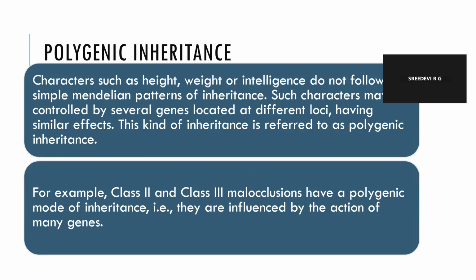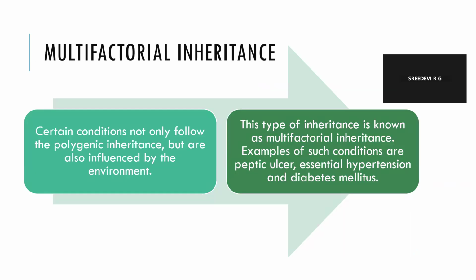Now, what is polygenic inheritance? Characters such as height, weight, or intelligence do not follow simple Mendelian patterns of inheritance. Such characters may be controlled by several genes located at different loci having similar effects. This kind of inheritance is referred to as polygenic inheritance. For example, class 2 and class 3 malocclusions have a polygenic mode of inheritance. That is, they are influenced by the action of many genes.